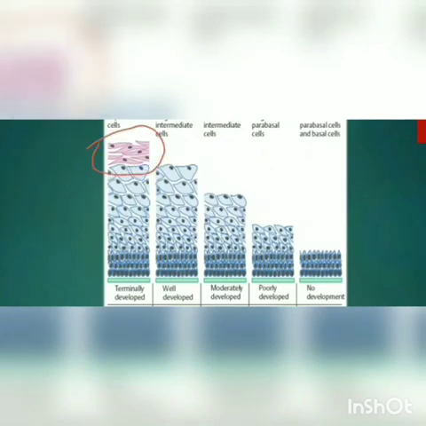These are superficial cells, and here we can see some bluish cells. Here also some bluish cells. These are the parabasal cells and the intermediate cells. So acidophilic cells will be pinkish in color, and the intermediate cells and the parabasal cells are basophilic, so they will be bluish in color.